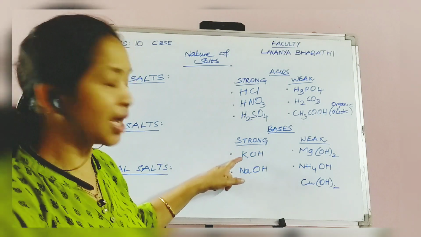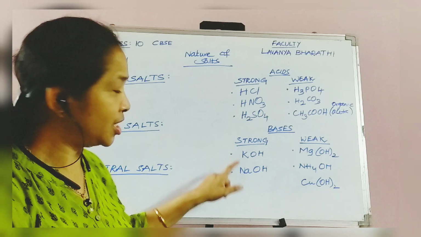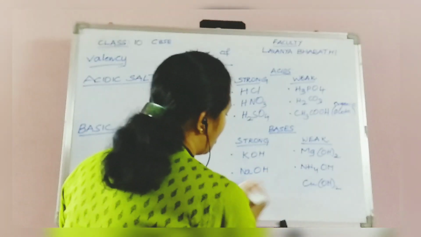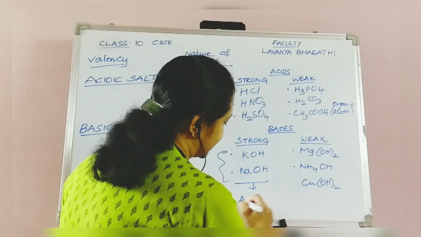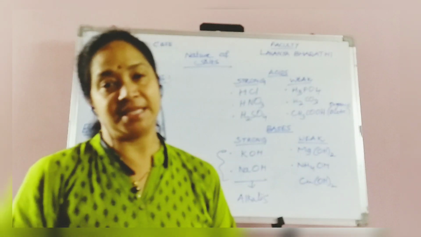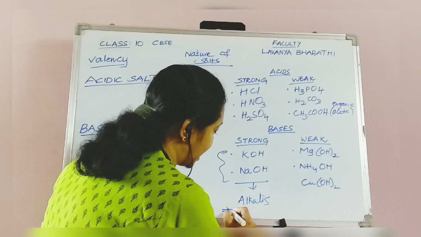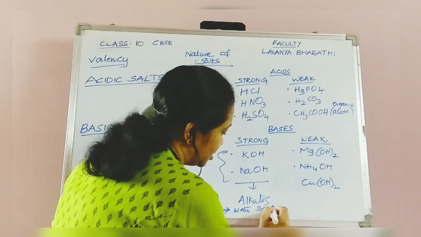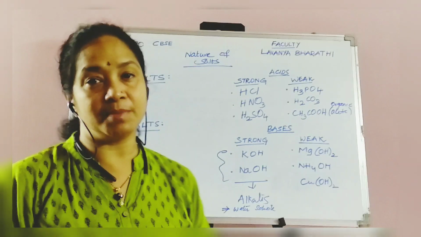The bases which I have written here are potassium hydroxide KOH and sodium hydroxide NaOH, and these two are called alkalis. Alkalis are strong bases or water soluble bases. You can also remember these alkalis as water soluble. That means these two bases are completely soluble in water.